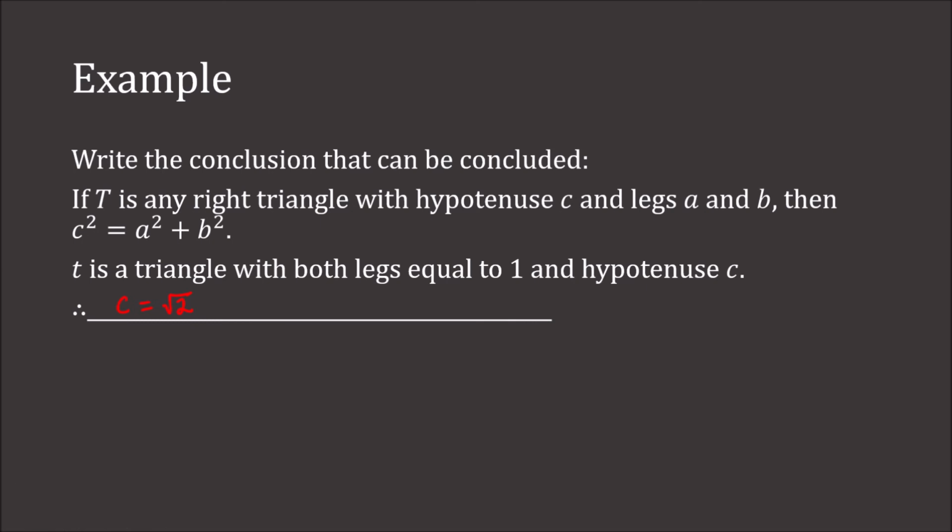Since we know that little t is a right triangle with both legs equal to 1 and a hypotenuse of C, we know that C squared would have to be 1 squared plus 1 squared, which is of course 2. And then from there, we reach our conclusion.